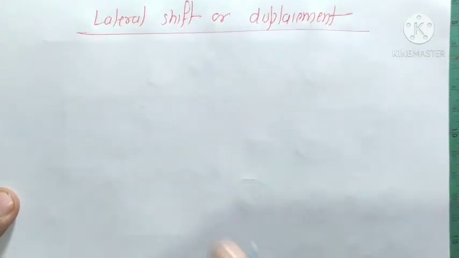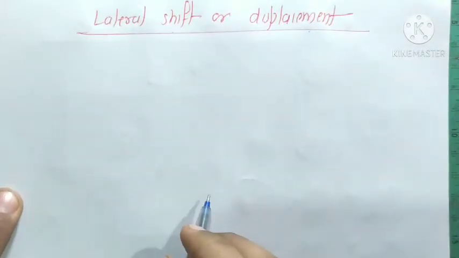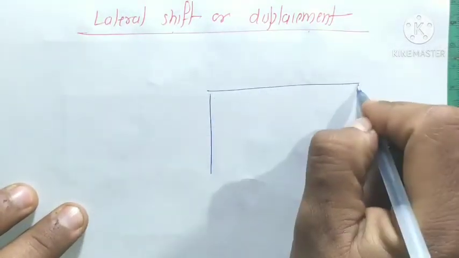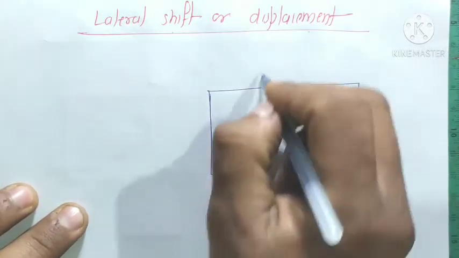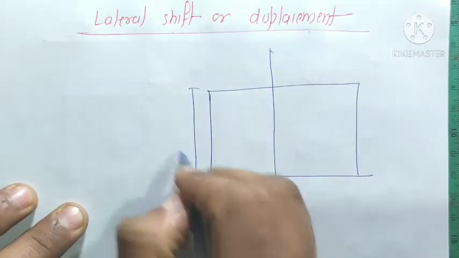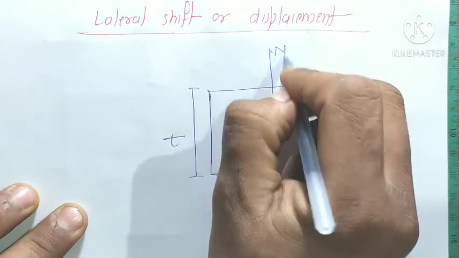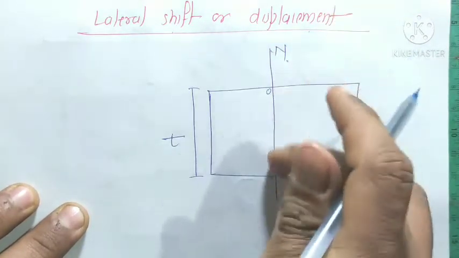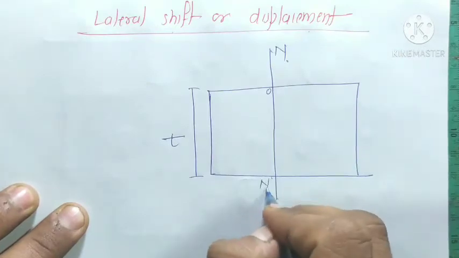So now our next topic is lateral shift or displacement. Here is our glass slab and this is the normal. The thickness of this glass slab is T. This is N, O, and this is N dash.